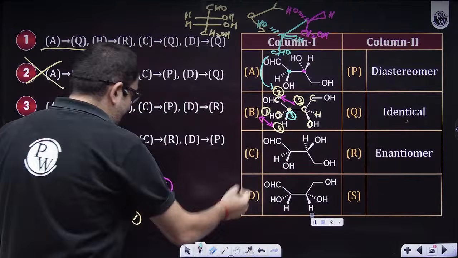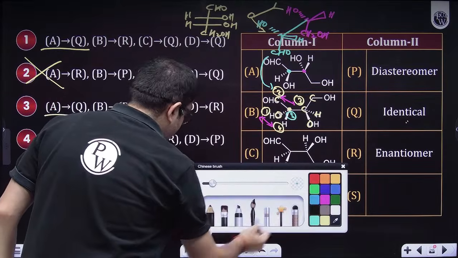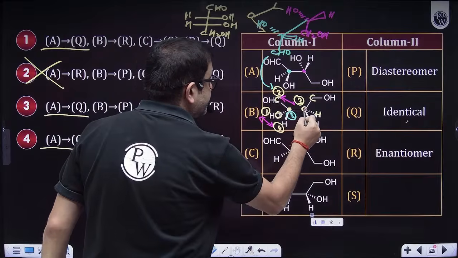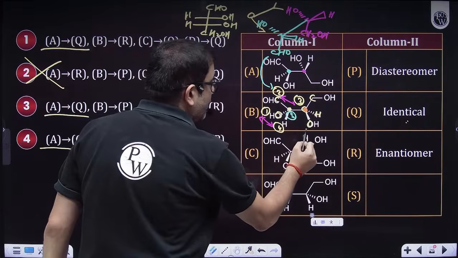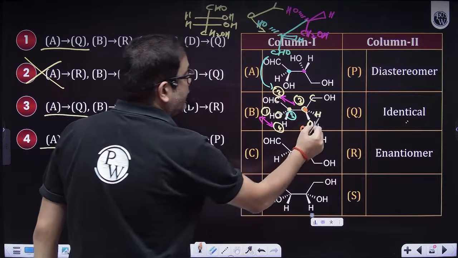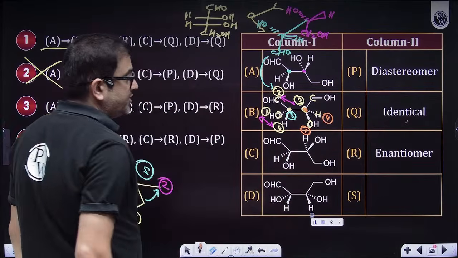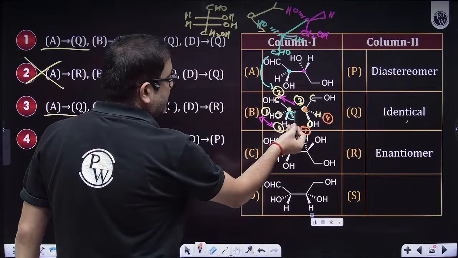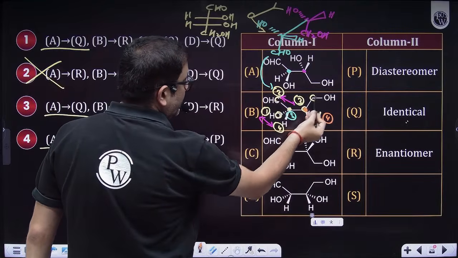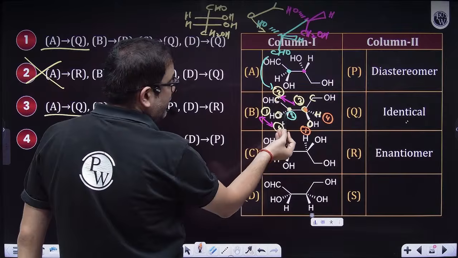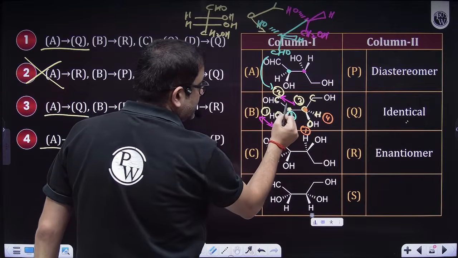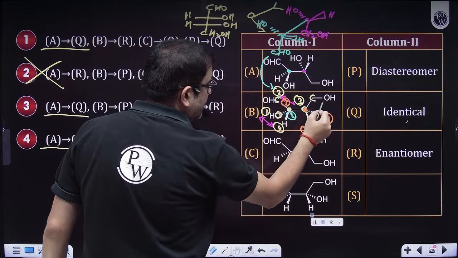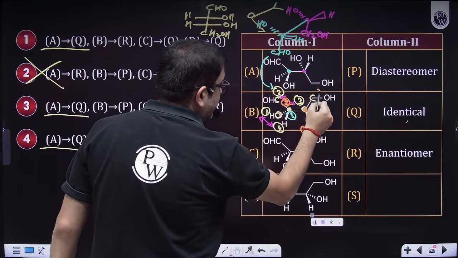Sir, what about the alcohol carbon? Let us draw the alcohol carbon like this. The orange color carbon is the alcohol carbon. It is having OH, it will be 1. Obviously, hydrogen will be 4, the lowest priority. This is carbon, this is carbon. This carbon is having only 1 O. This carbon is also having 1 O. This carbon is then having 2 hydrogens, but this is having aldehyde. So this will be 3 and this will be 2 and this will be 3.